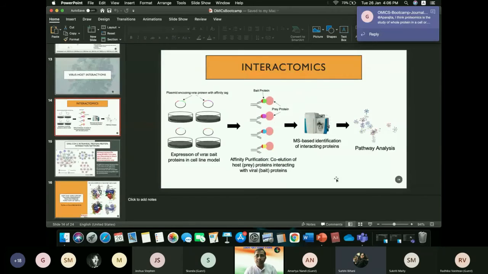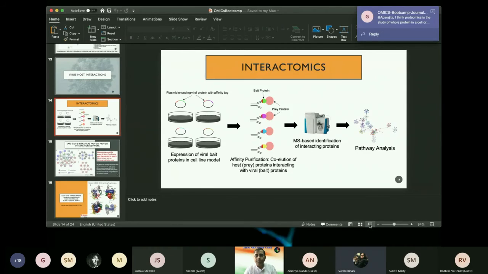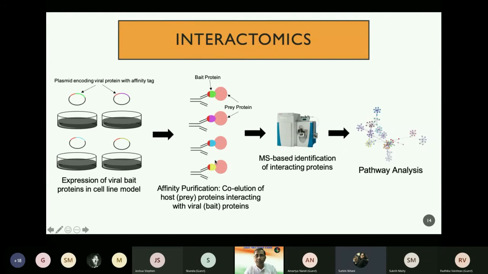If you talk about protein-protein interactions, the viral proteins are first expressed in a cell line model, and since the viral proteins are tagged with an affinity tag, we can purify those viral proteins by affinity purification, and the interacting proteins will coelute with those viral proteins, and that's how those interacting proteins can be identified by mass spectrometry.